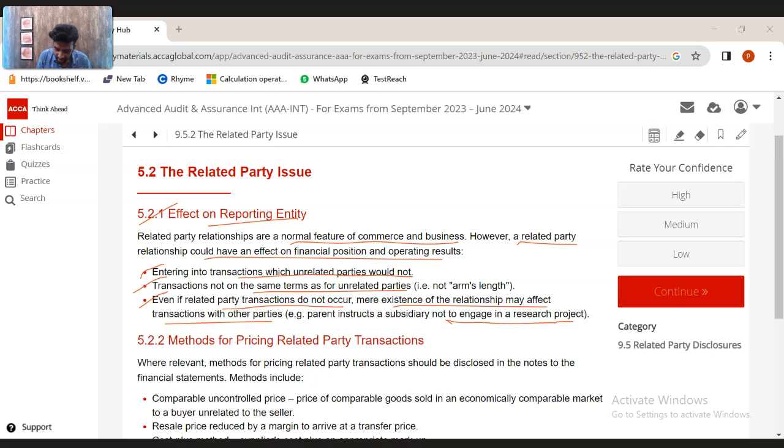Example, a parent instructs a subsidiary not to engage in a research project. So with our influence, we might ask the subsidiary entity not to do a particular transaction. That itself shows an effect.